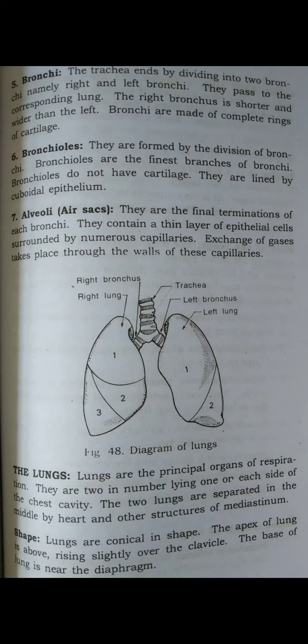Again I will repeat, what is respiration? You should write all the points. The term respiration means the exchange of gas between the body cells and the environment. So breathing or pulmonary ventilation is the movement of air into and out of the lungs. The exchange of gas takes place in the lungs as external respiration, and in the tissue as internal respiration. So what is the meaning of breathing?